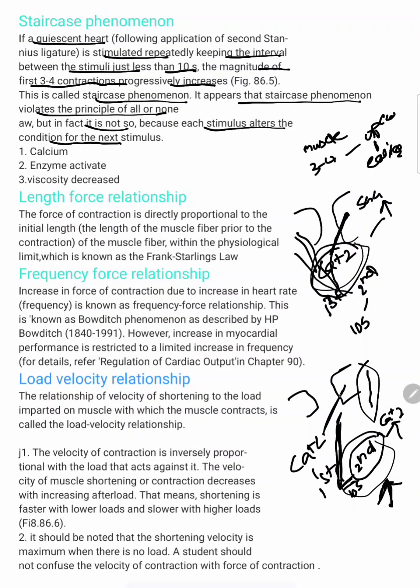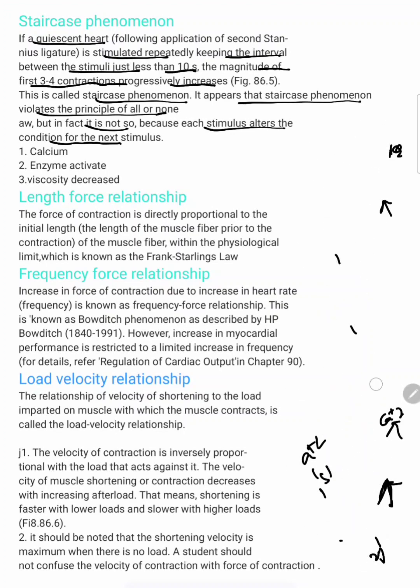Next, enzyme activity. If contractions occur frequently, there will be increased temperature, right? What does increased temperature cause? Increased enzymatic activity, and increased enzymatic activity increases the contraction. Then, due to the increased temperature, there will be decreased viscosity of the sarcoplasm. The sarcoplasm viscosity will be decreased, so the contractions will occur faster. Okay, this is the staircase phenomenon.